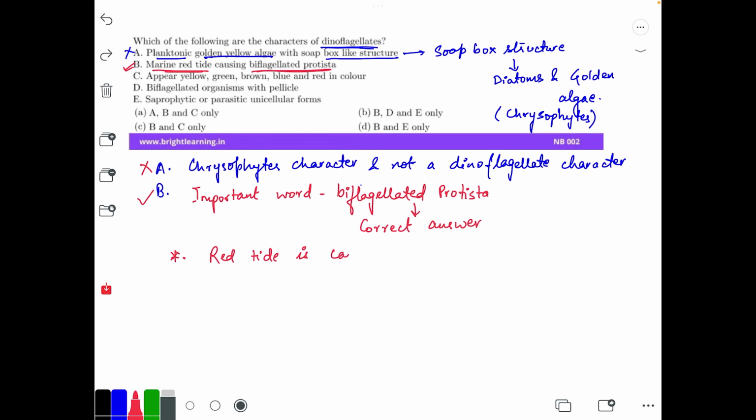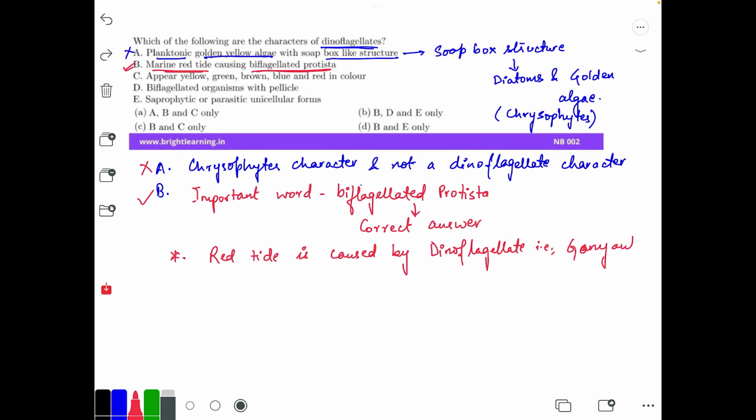They are called marine red tide because they usually cause the phenomenon of red tide, which is caused by dinoflagellates, that is Gonyaulax. So B is the true character, that means the correct character.